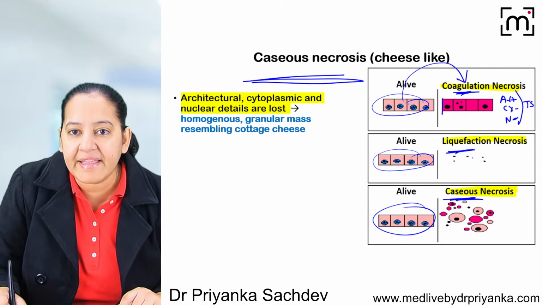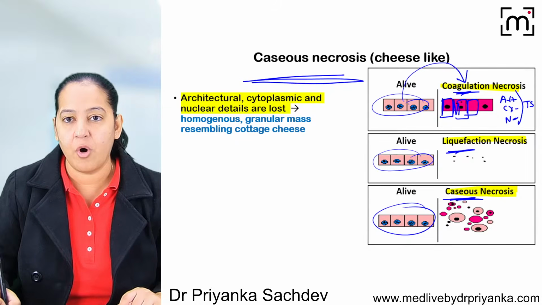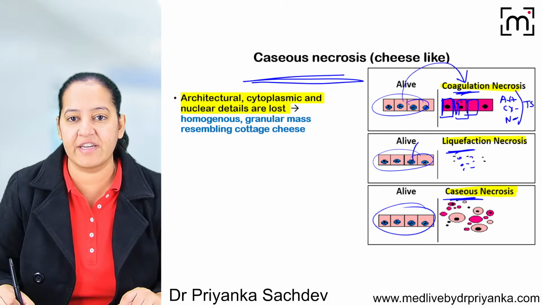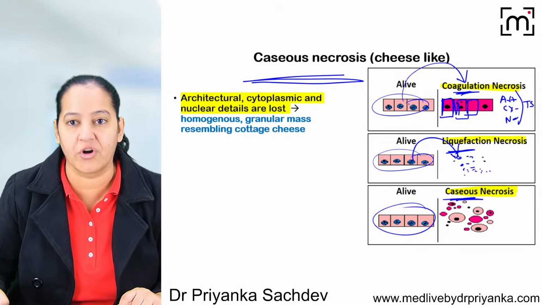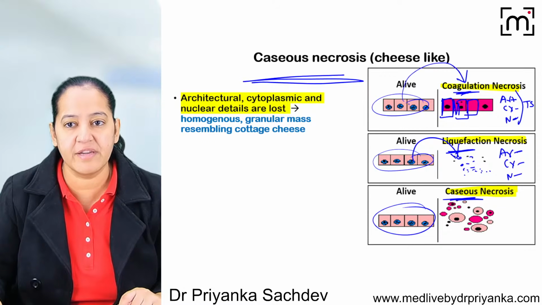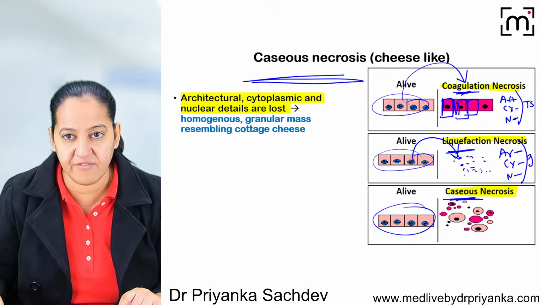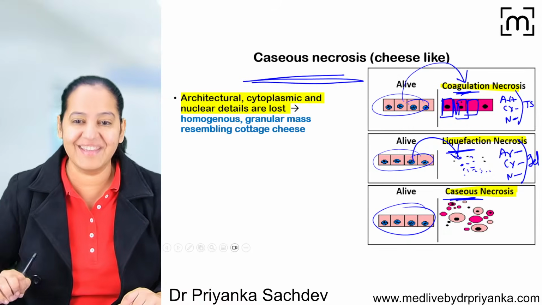I can see the architecture is maintained. If you can see architecture here, all three details are lost. In liquefactive necrosis, the group of cells get converted into dead, but I can see only dots. So no architecture, no cytoplasmic, no nuclear details, and a group of cells get converted into a gel-like material. It's a gel-like material. What about the third, the caseous necrosis?